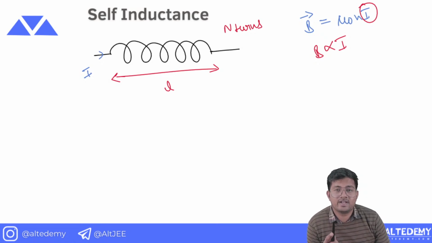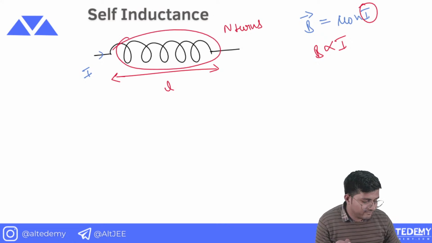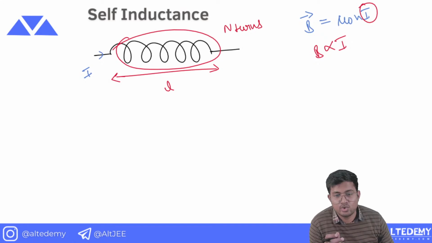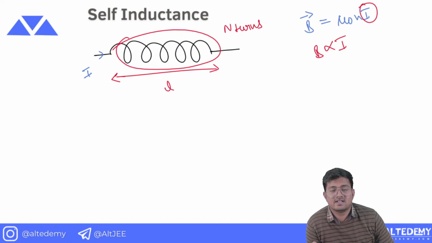And when the magnetic field changes, can I say that the magnetic flux associated with these loops will also change? Yes or no? It will also change. So when the magnetic field is changing, magnetic flux is changing, and when magnetic flux is changing, what do we know?